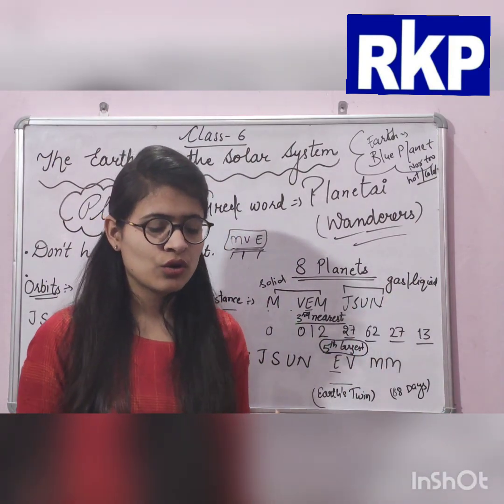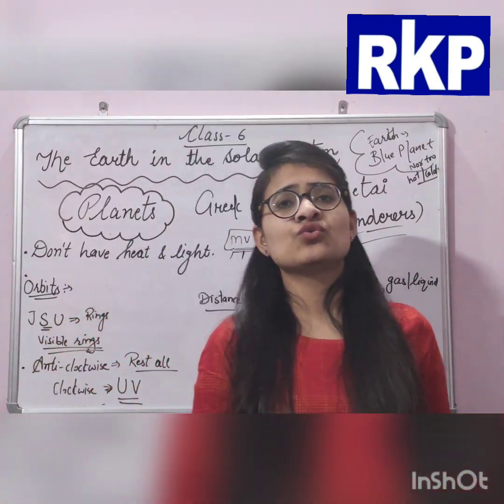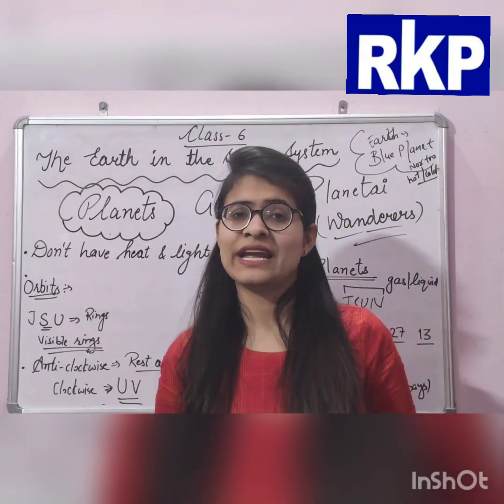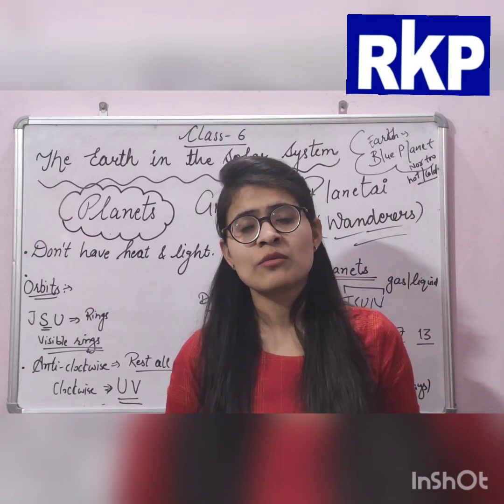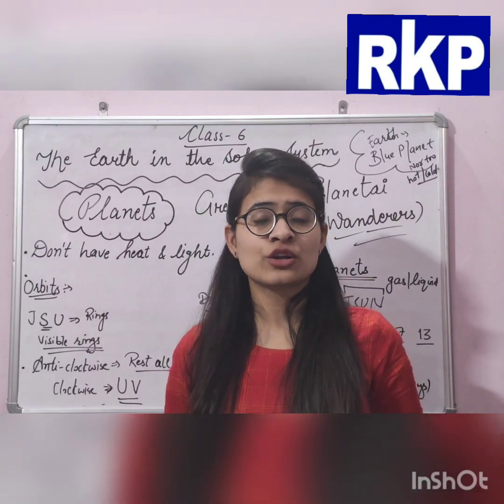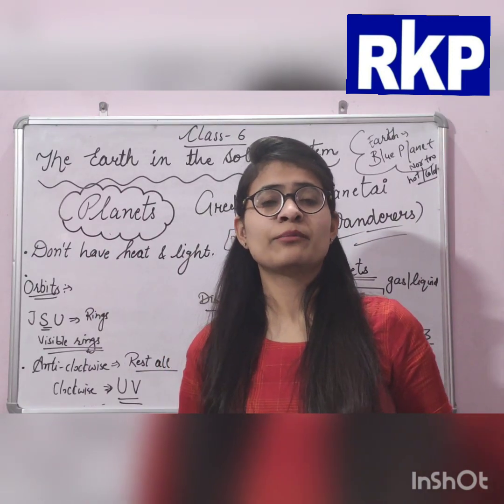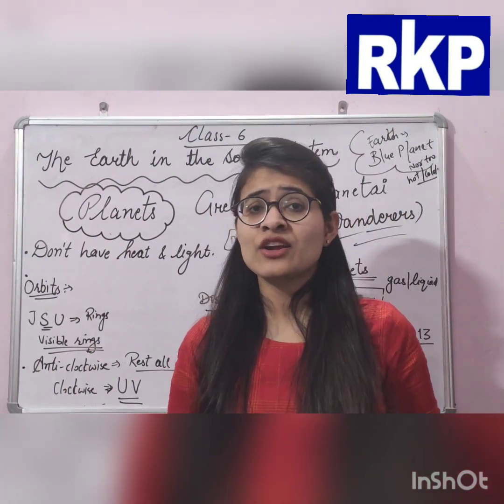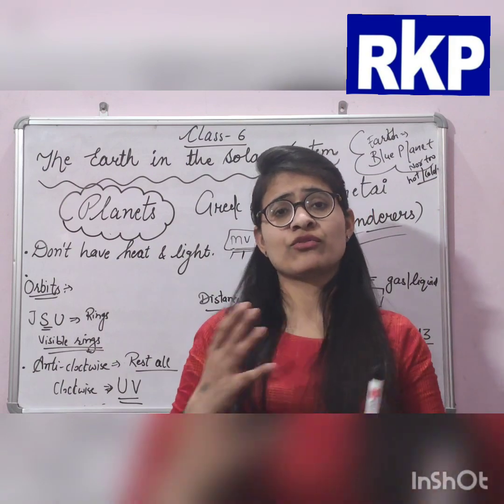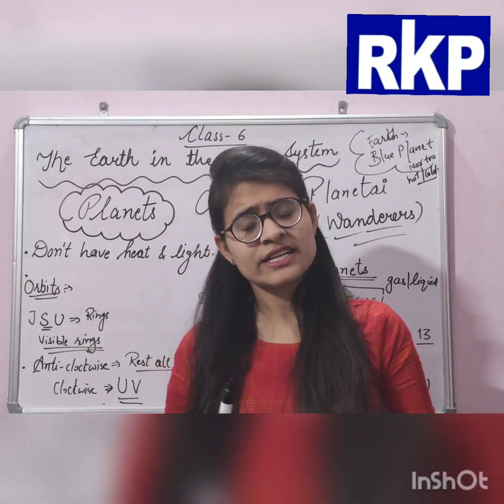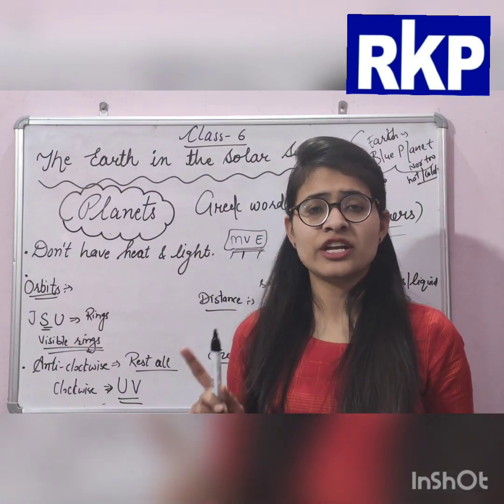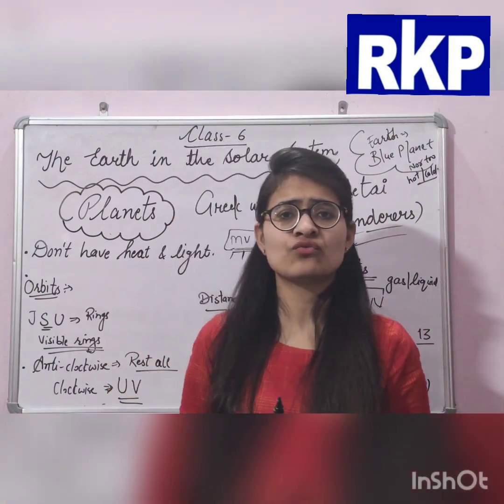But earlier you used to learn the name of a 9th planet, that was Pluto. But now it is not included in the list of planets. Now it is known as a dwarf planet. Why has it been removed from the list of planets? It is at its own place, but it is not included in the planets now. What is the reason?